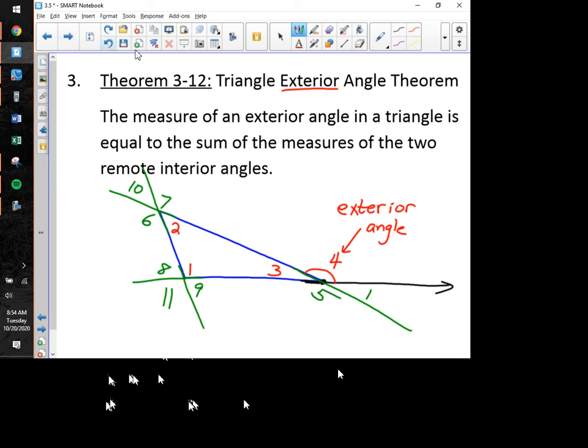Now, I've made this diagram way too complicated, so let me get rid of all of this stuff and go back to just where I was with angle 4. Now that we have an exterior angle, we need to define one other phrase right here, remote interior angles. And in fact, this theorem even references there are two remote interior angles. So we better talk for just a second about what that word remote means.